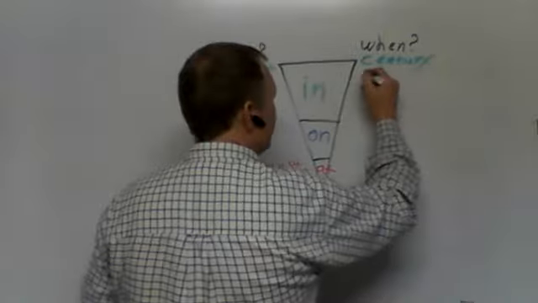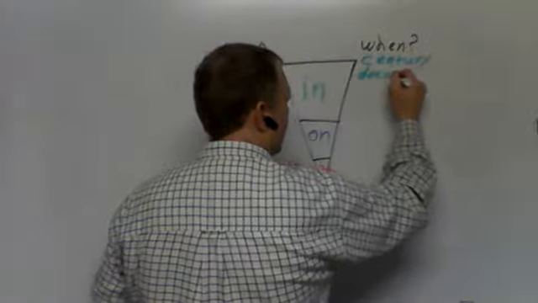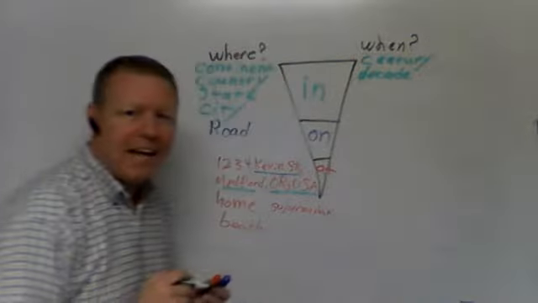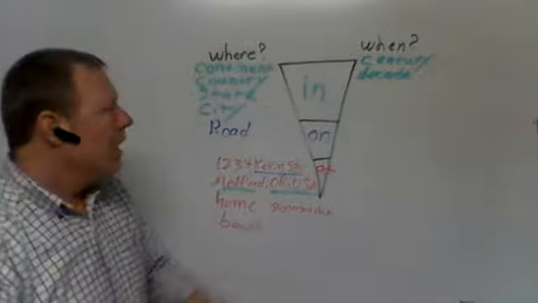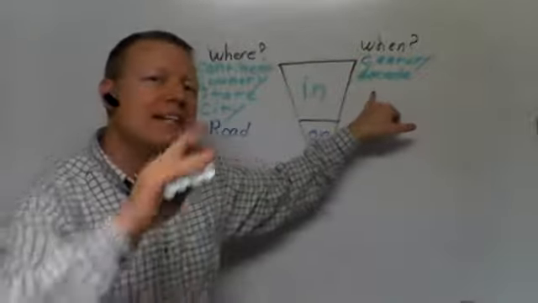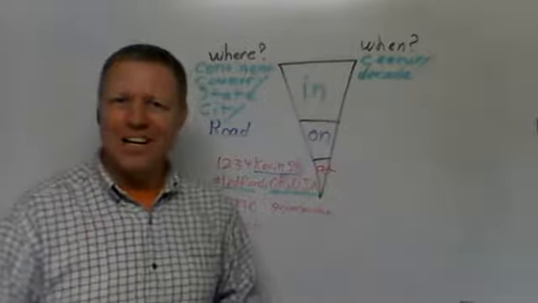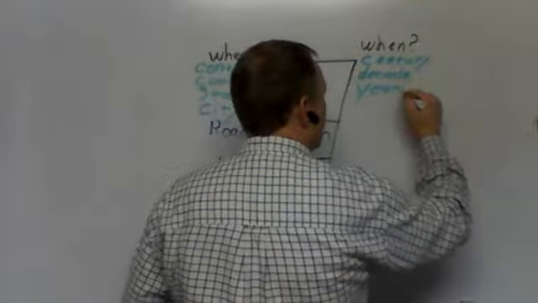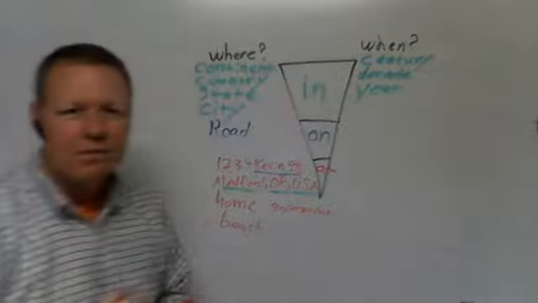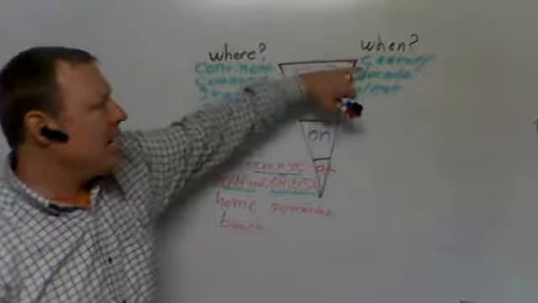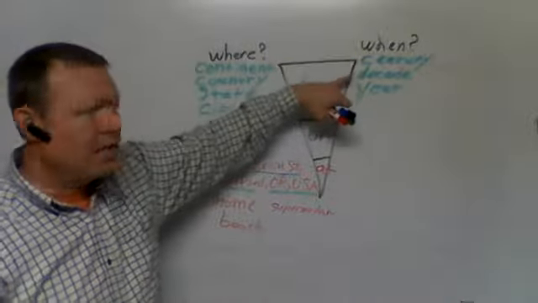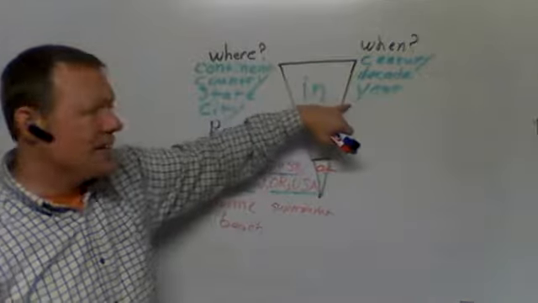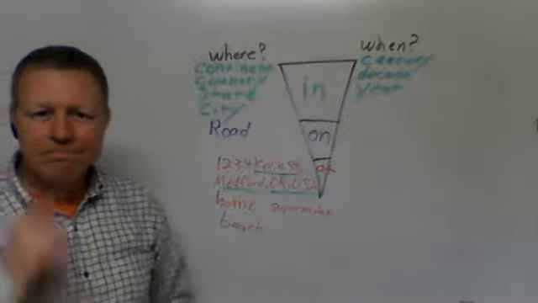What about 10 years? That's a decade, right? So I was born in the 1970s, right? Or what about a year? I was born in 1972. I was born in the 1900s, in the 1970s, in 1972.